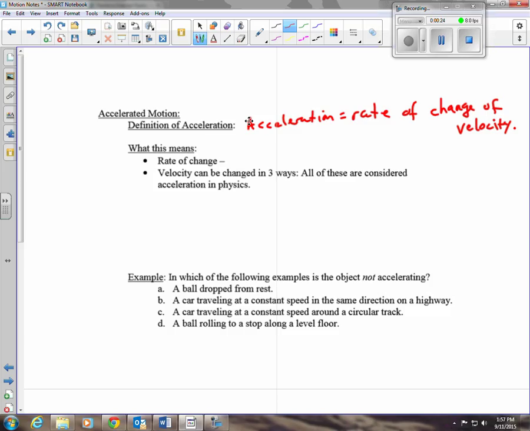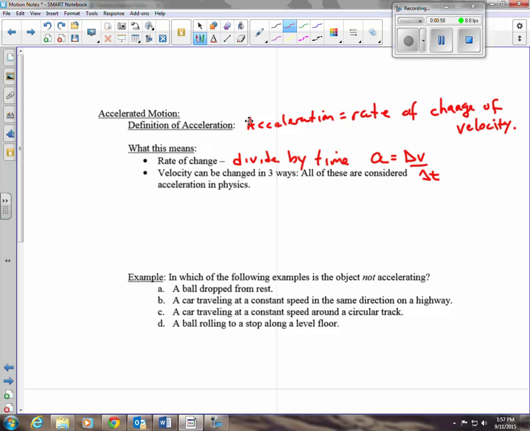Now what does that mean? Rate of change means how quickly the velocity is changing. And every time I find a rate of something, I can divide it by time. So rate, we're going to divide by time. So in this case, the acceleration is going to be the change in velocity divided by the change in time. Now, in physics, any change in velocity is an acceleration.